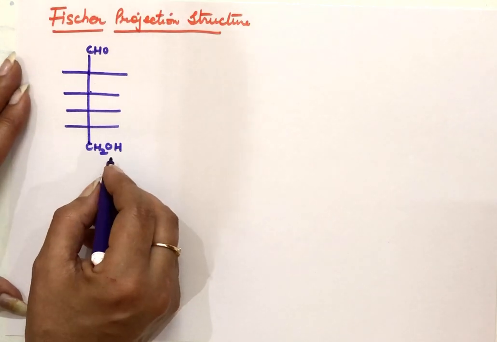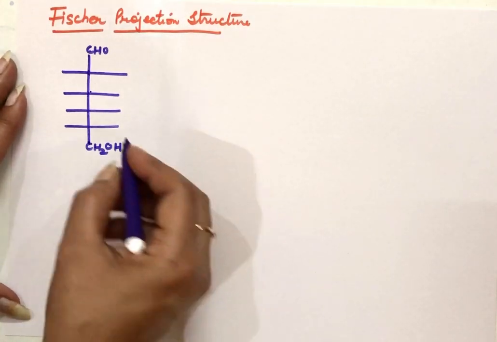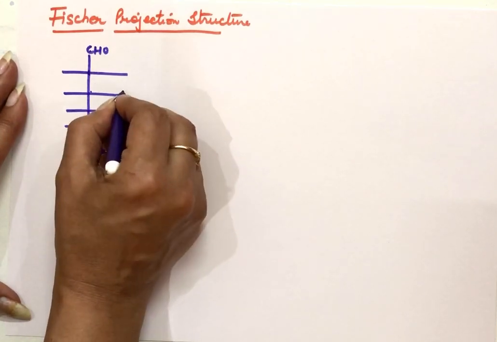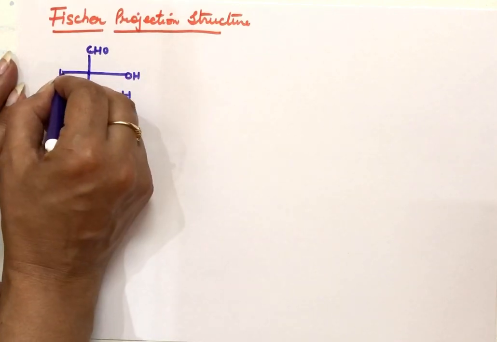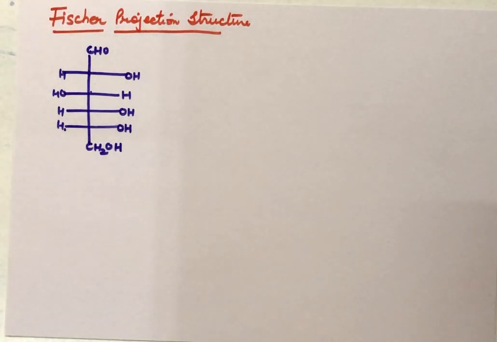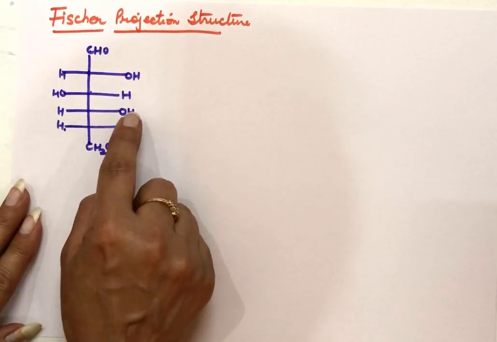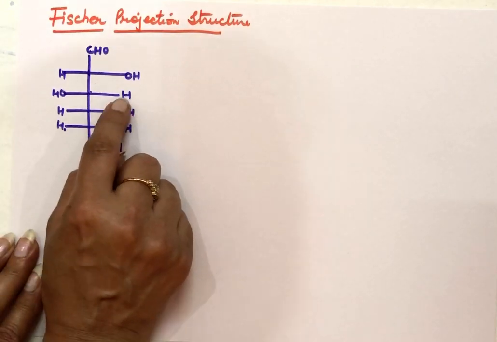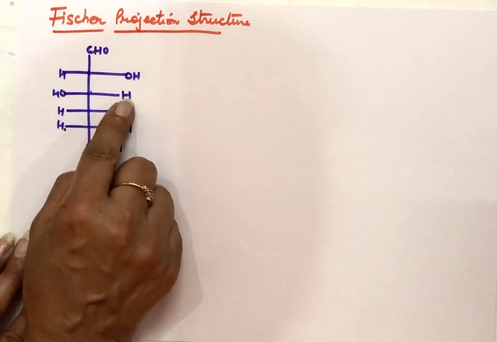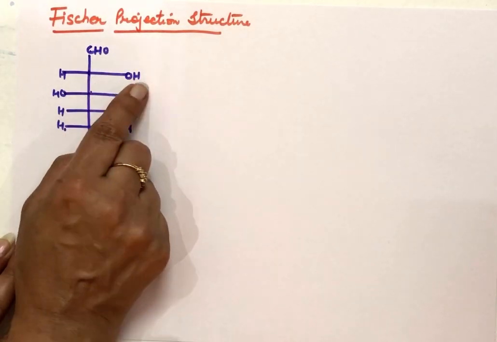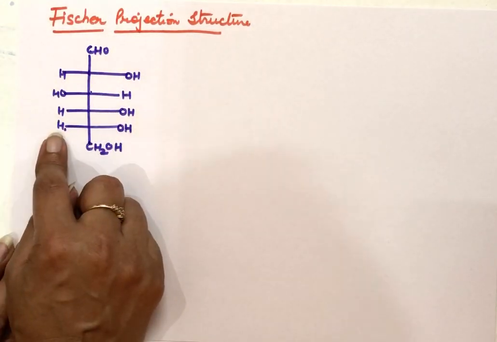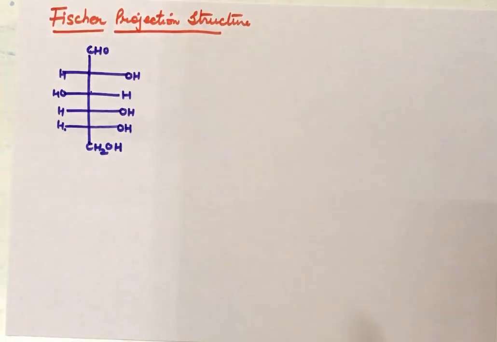Now after this, see the structure of glucose. Here we have OH, OH, H and OH. Now H, OH, H and H. To understand the structure of glucose, just see from the bottom, the last carbon: 3 OH are coming on the right hand side, then is hydrogen, then is OH. But if we have OH this side, the other side will be the hydrogen atom. If H is here, this side will be the OH. So learn the right hand side atoms, and opposite to that you can write on the other side. So this is the Fischer projection structure of glucose.